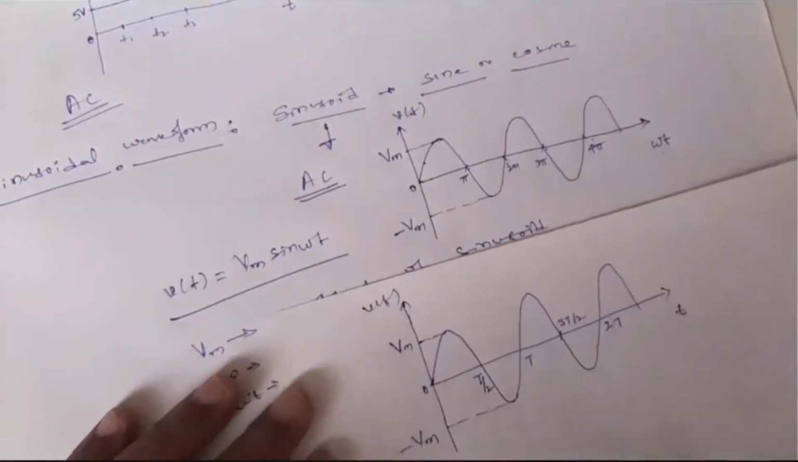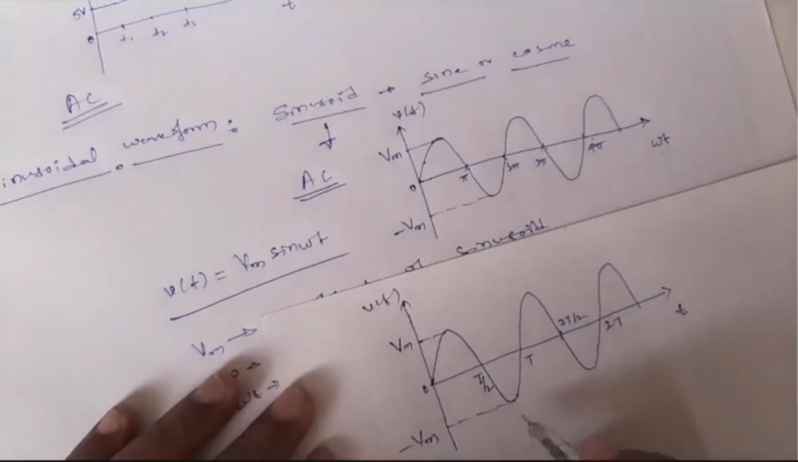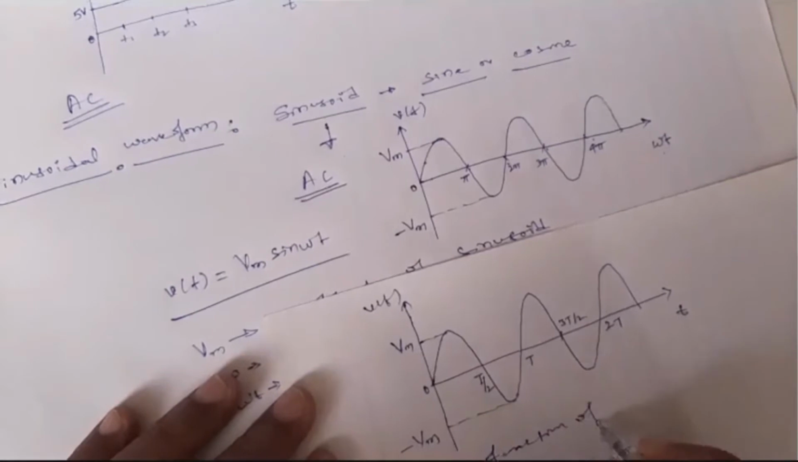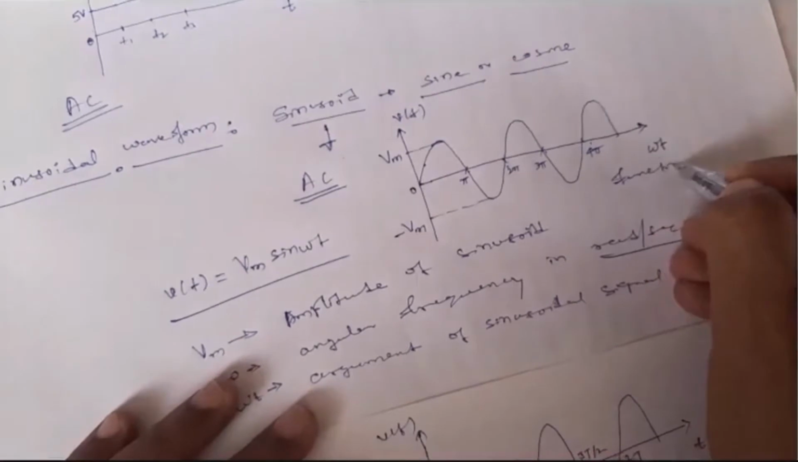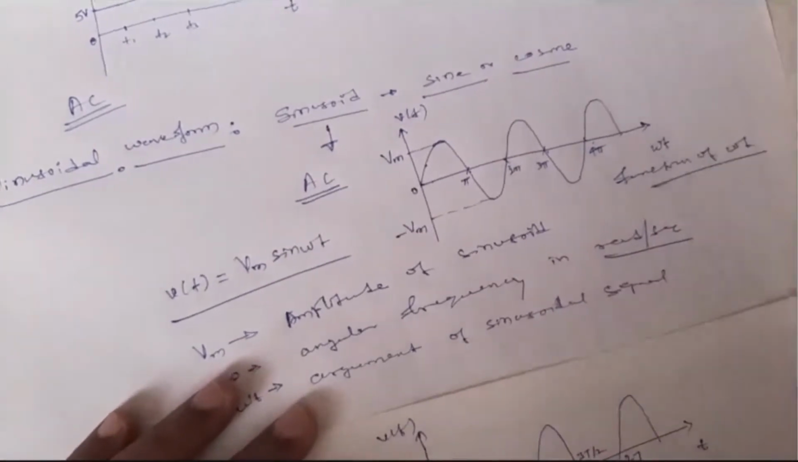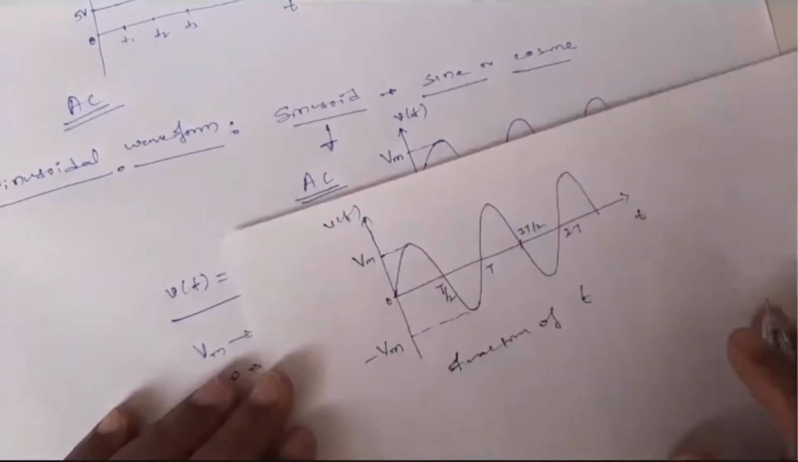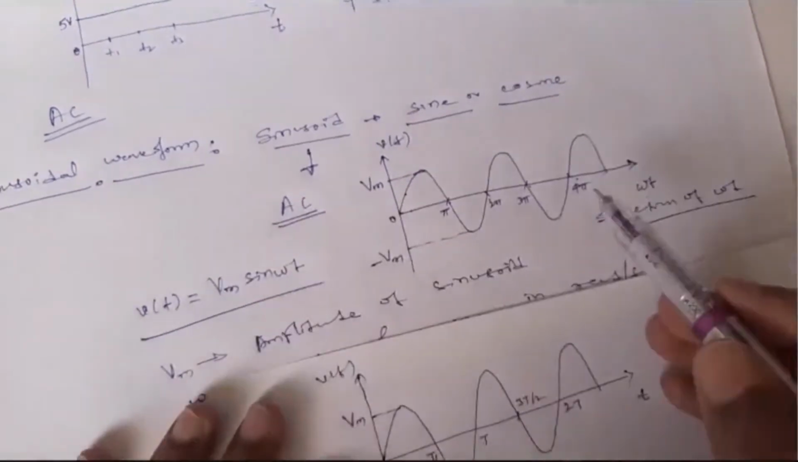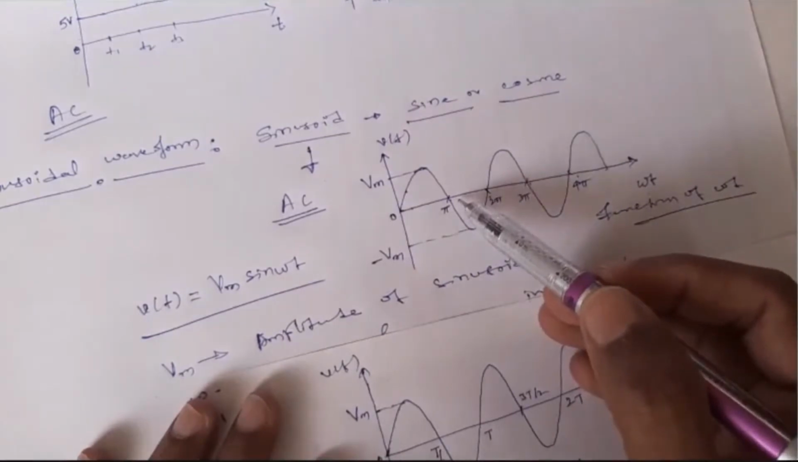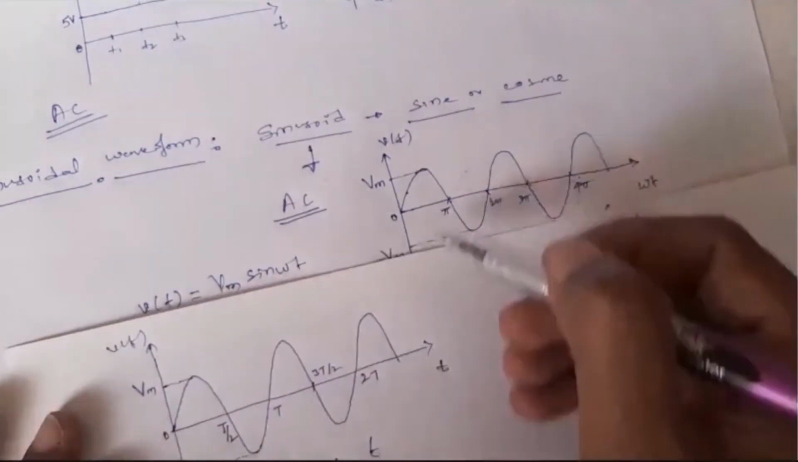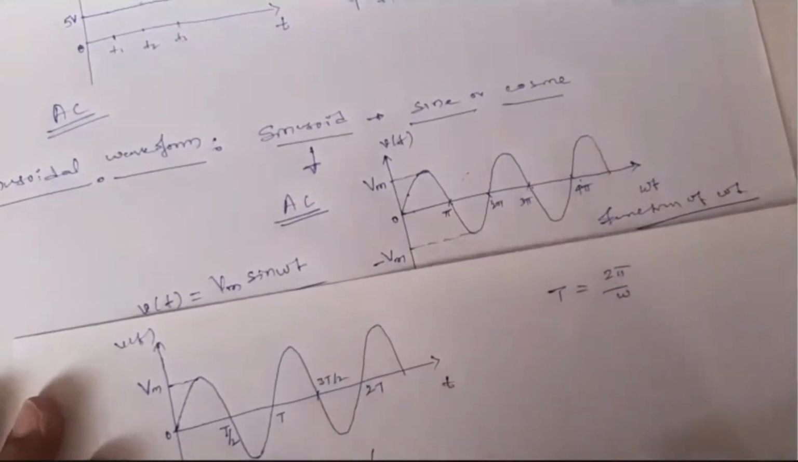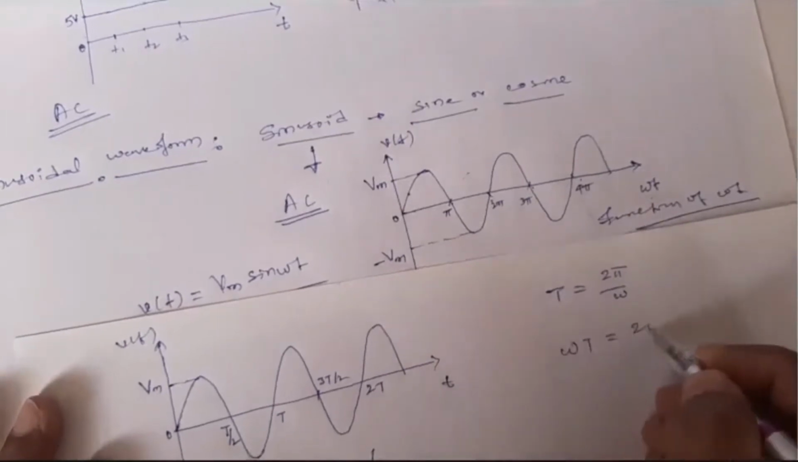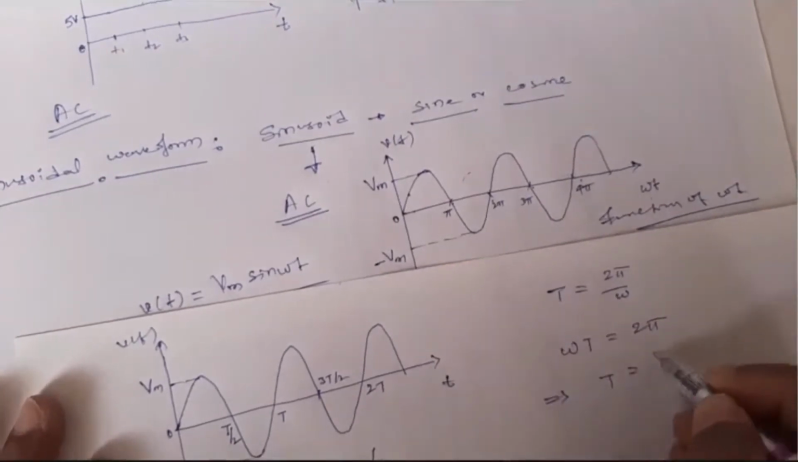Say this is the function, a sinusoid signal as a function of t, nothing but time. This is a function of omega t, nothing but angular frequency. Now if you see this, there is a relation between this T and pi. So what is that? From these two figures you can write, omega T is equal to 2 pi. So from this you can write T is equal to 2 pi by omega.